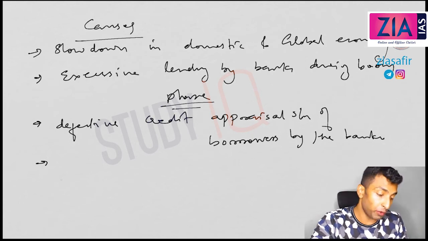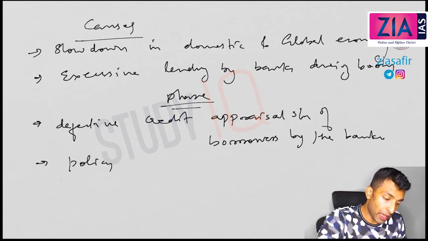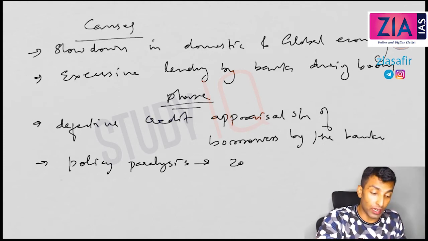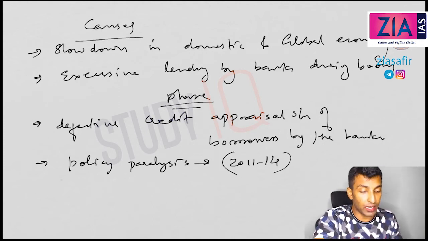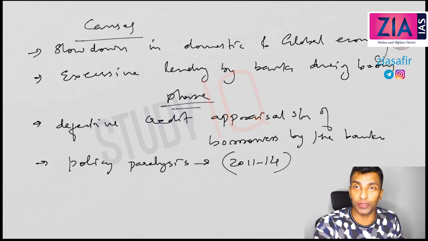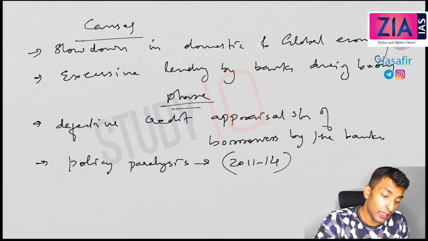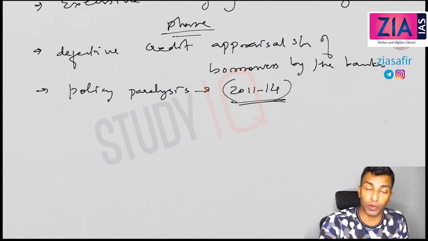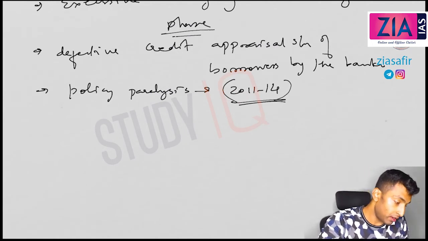The next one, very important, is policy paralysis, and this was actually asked as a question in the 2014 essay. The essay was related to policy paralysis. Especially between 2011-14, after which a new government came, and there were a lot of issues during this time, we all know that. So policy paralysis during this time. Many stalled projects, stopped projects. All these are important.